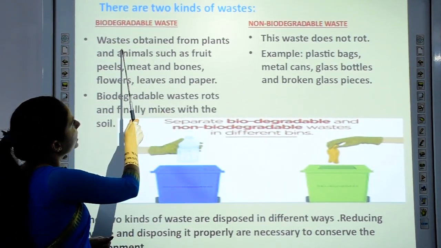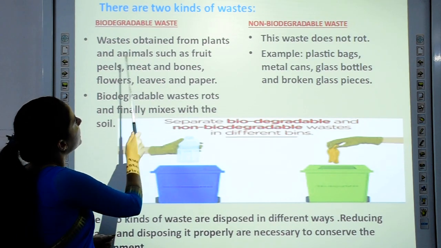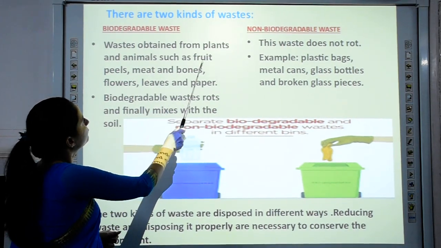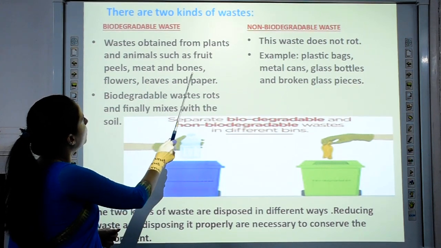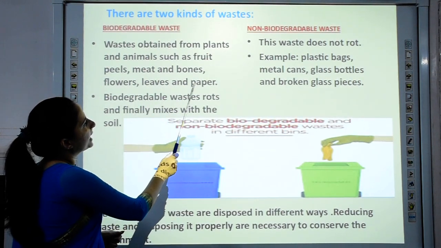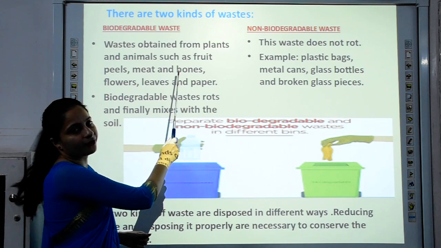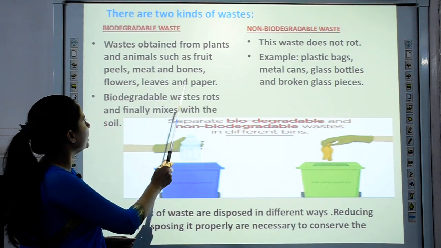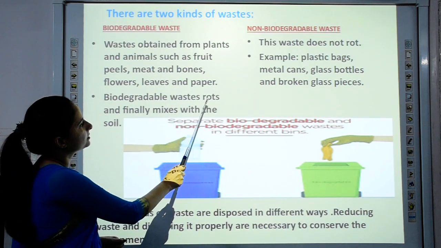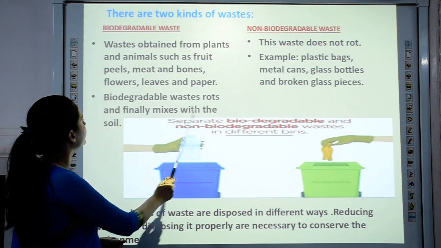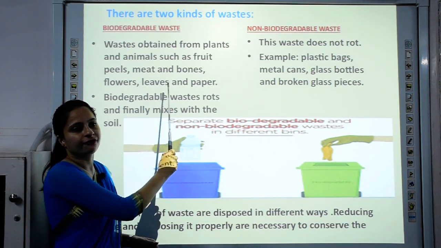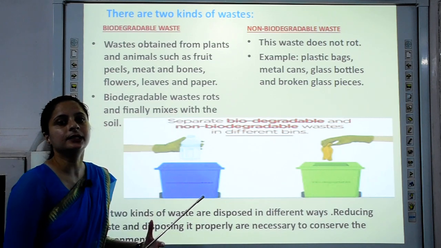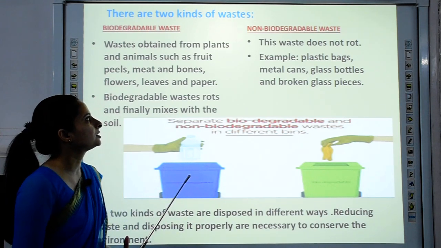Biodegradable waste is waste obtained from plants and animals such as fruit peels, meat and bones, flowers, leaves and paper. All this kind of waste is biodegradable waste. Biodegradable waste rots and finally mixes with the soil. It can easily decompose in the soil. It can easily mix up with the soil.